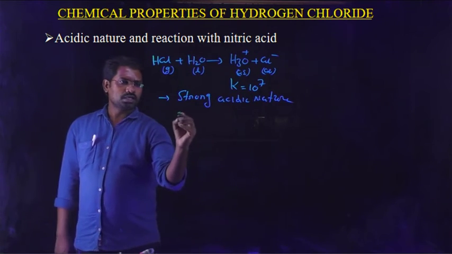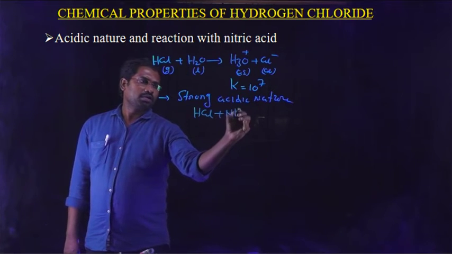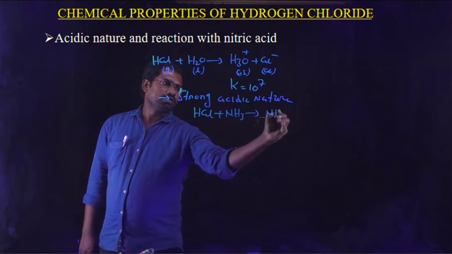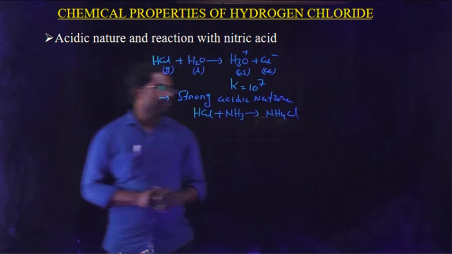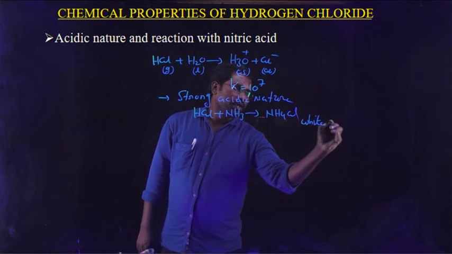Therefore, HCl reacts with a base like ammonia, NH3, to form ammonium chloride, NH4Cl. HCl reacts with ammonia to form ammonium chloride, having white dense fumes.